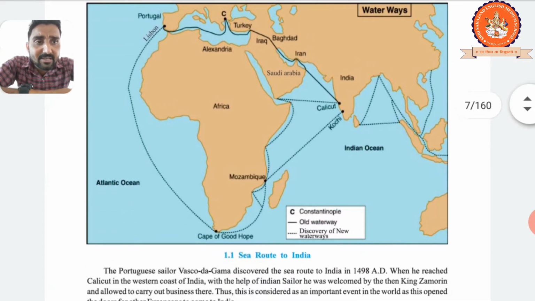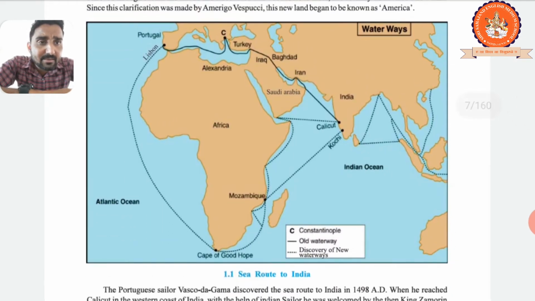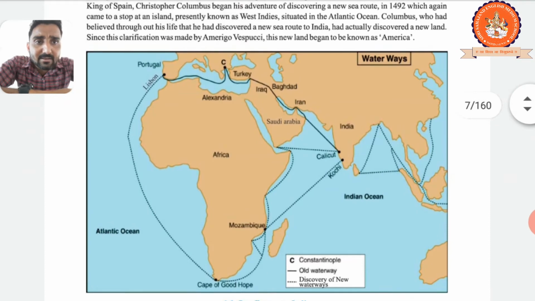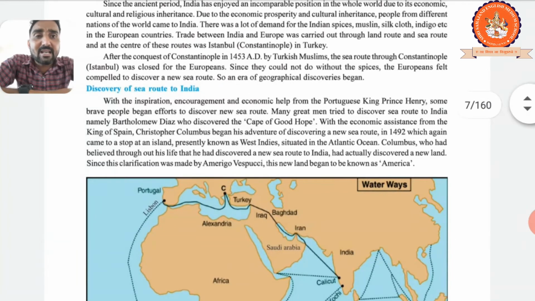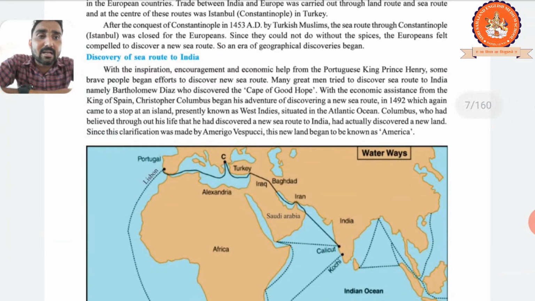So where is the West Indies situated? In the Atlantic Ocean. Who discovered this? Christopher Columbus, from Spain, right? The King of Spain supported Christopher Columbus. Clear? Columbus, who believed throughout his life that he had discovered a new sea route to India, had actually discovered a new land. See, what kind of enthusiastic people they were.